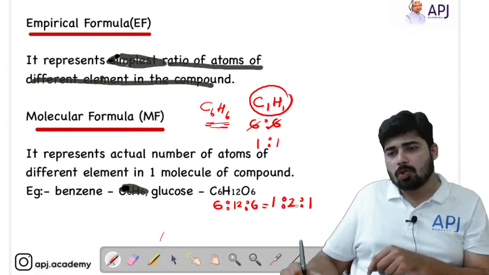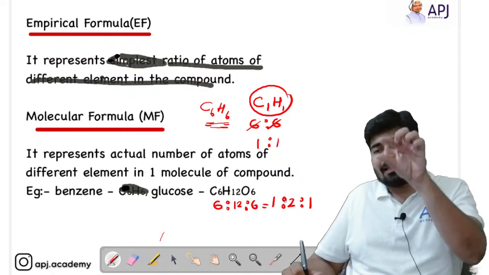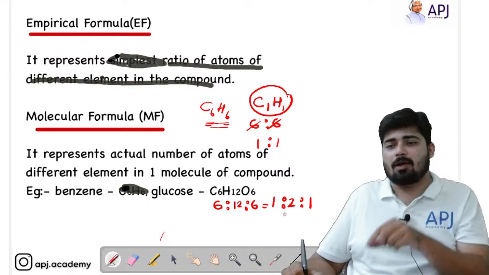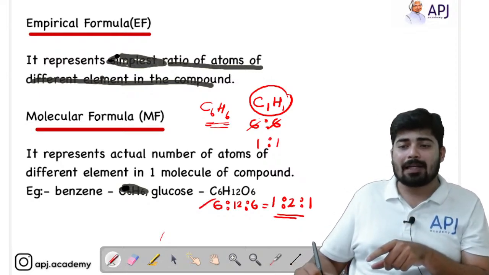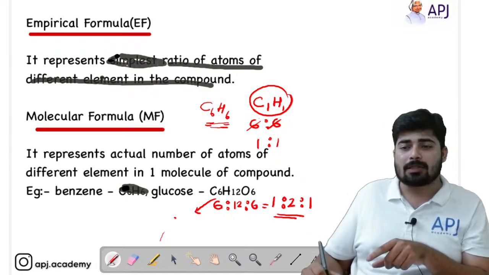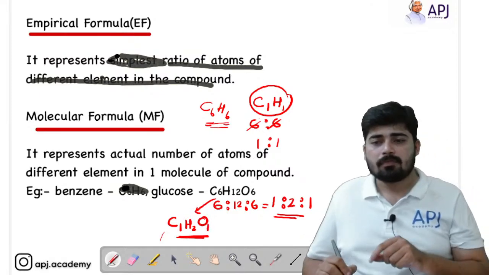1:2:1. How did I get 2? Because 12 can be written as 6 into 2. By cancelling 6, 2 will be left over. So 1:2:1 is the simplest ratio. So the empirical formula of C6H12O6 is C1H2O1. Okay, hope this is clear for you, right?